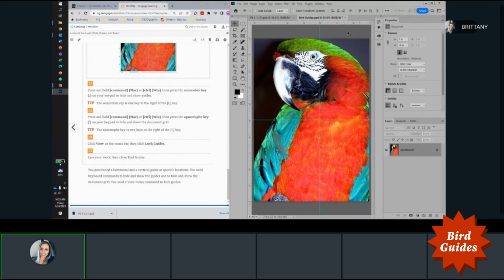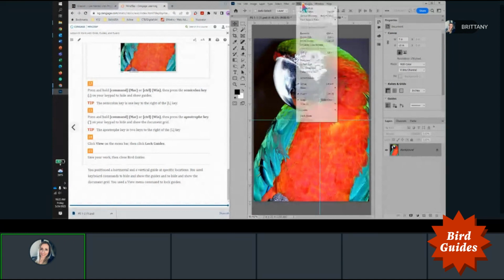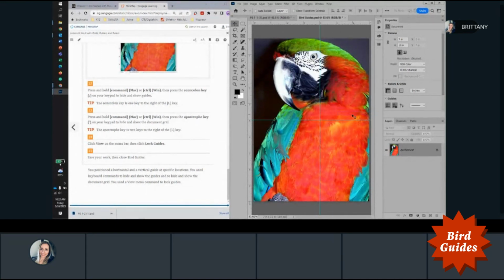Now we are going to lock these guides so that if we were working, we wouldn't disturb them with anything we do. So under View, looking for Guides, then Lock Guides. Save your work and close Bird Guides. So you can go ahead and submit this as well as your red beak eagle for your first assignment.